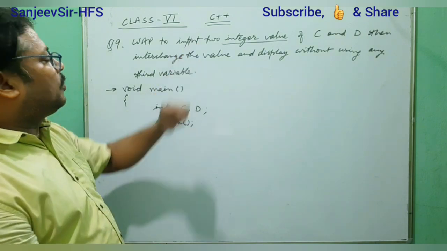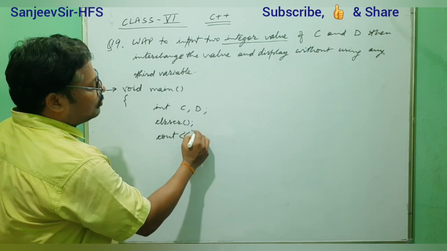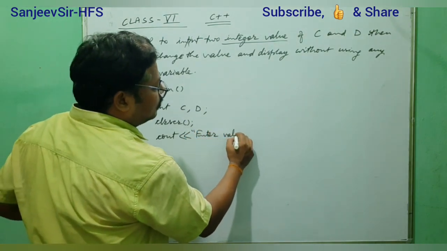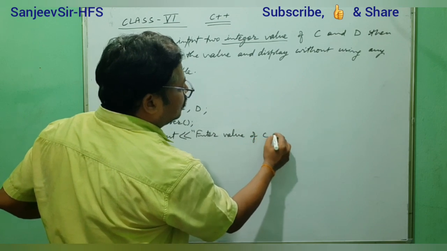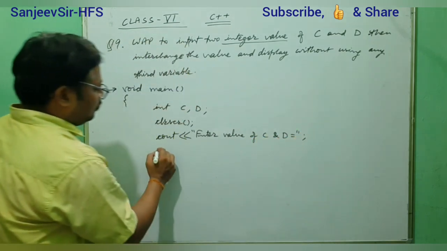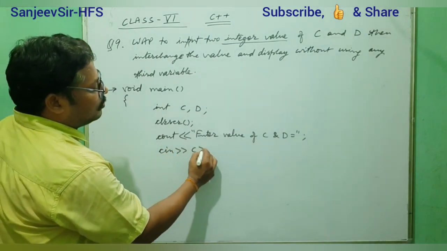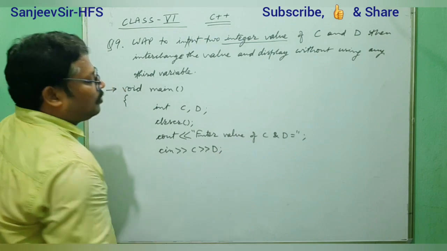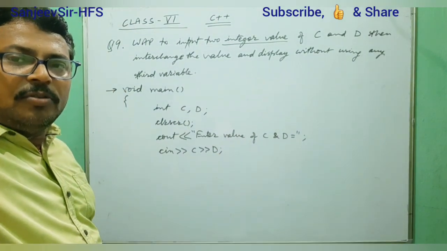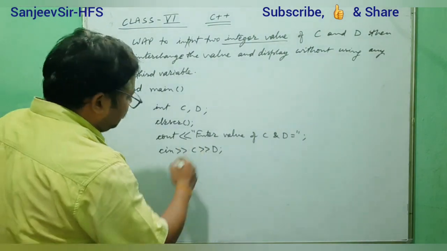For taking the input of 2 integer values, we will flash here the message. cout enter. Okay, we have taken input in such a way, and after that we will do the swapping. So we can write that swapping code.